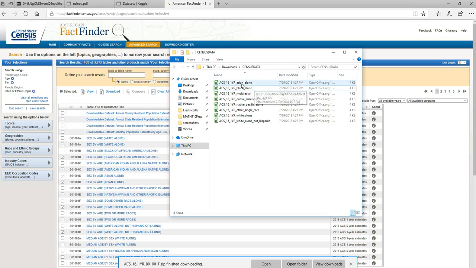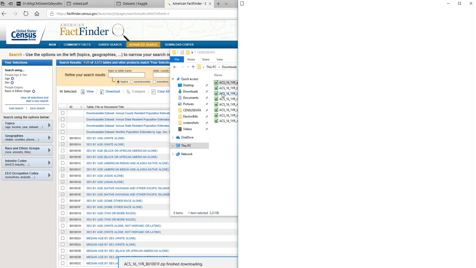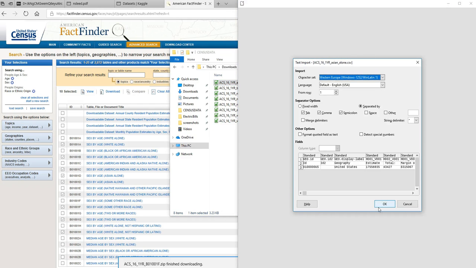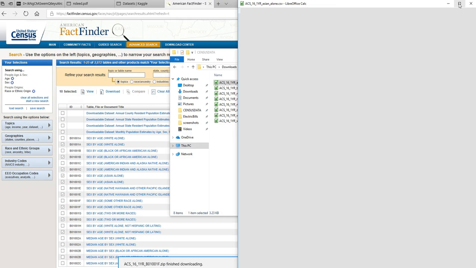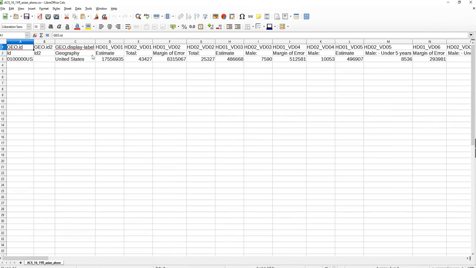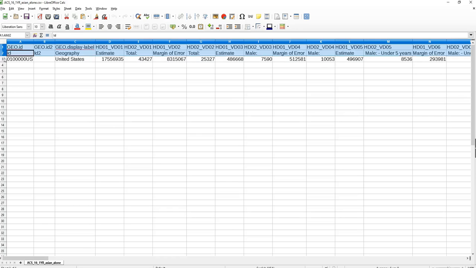So there's a spreadsheet for each race: Asian, Black, multiracial, Native American, and so on. So I'm going to open each of these individually. I'll show you how it works with one, and then I will fast forward through the rest of them. But here, it's not a very easy to read format.